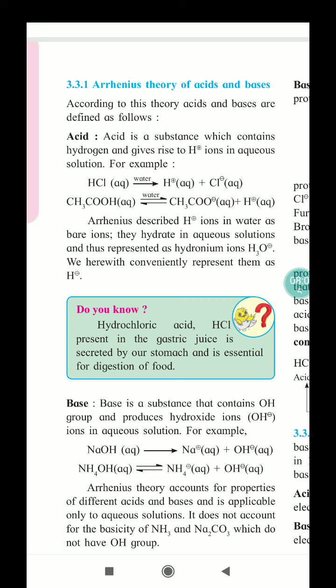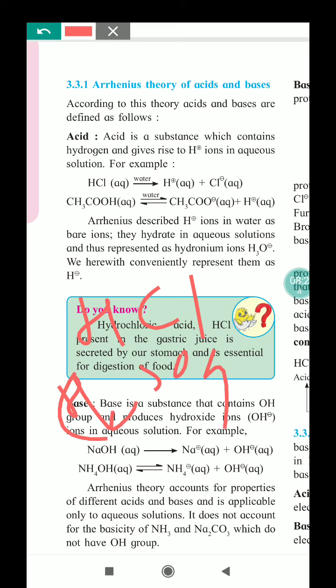According to Arrhenius, acids are substances which contain hydrogen, for example HCl or H2SO4, and give rise to H positive ions in aqueous solution.